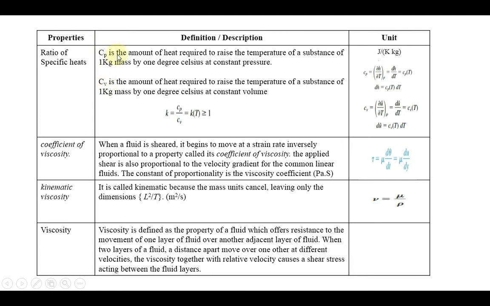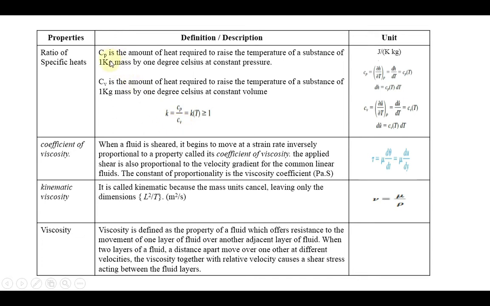Cp is nothing but specific heat at a constant pressure. That is why the term p comes. Cv is nothing but specific heat at a constant volume. So specific heat at a constant pressure, specific heat at a constant volume. These are the two things we have to remember regarding specific heat. The ratio between Cp and Cv is called k. So that is the value of k: k is the ratio of specific heat at a constant pressure divided by specific heat at a constant volume.